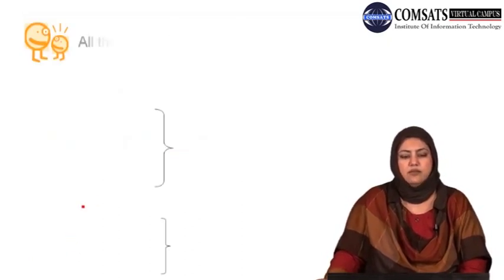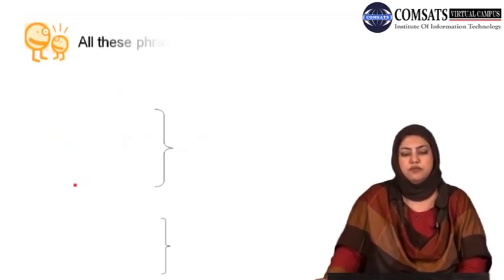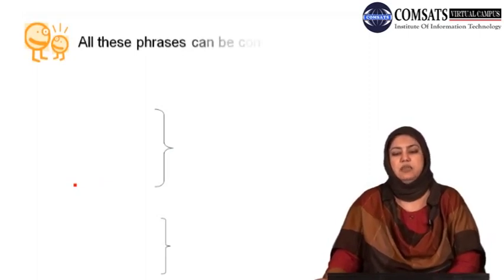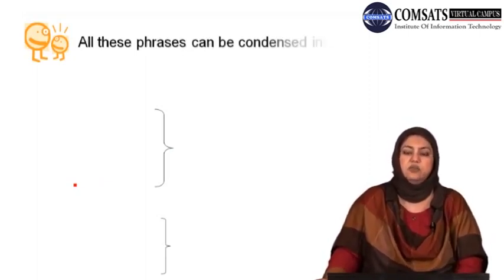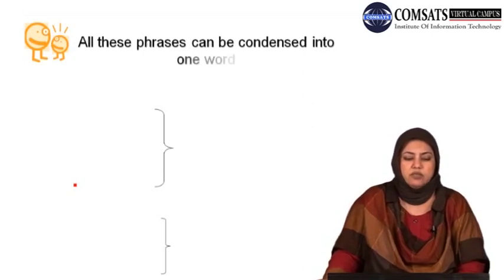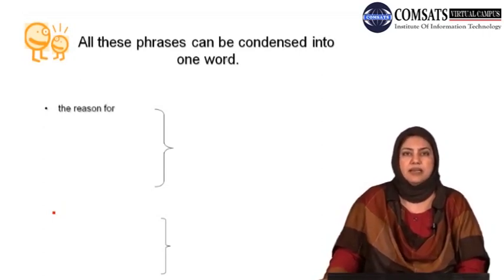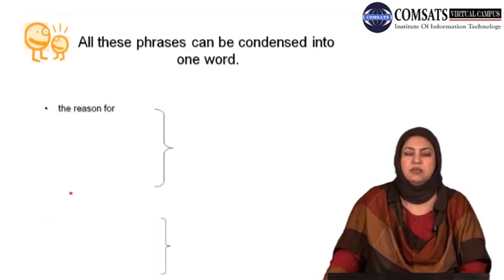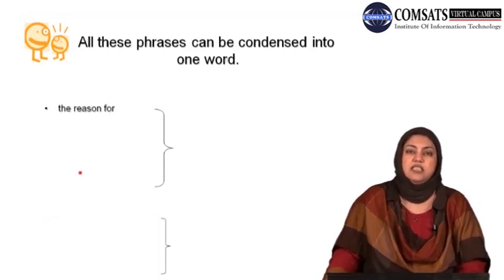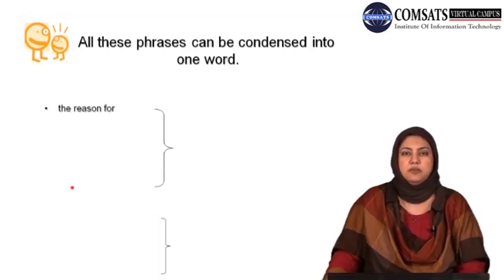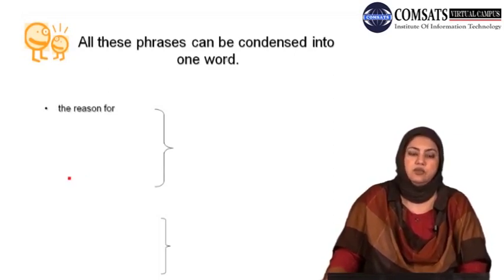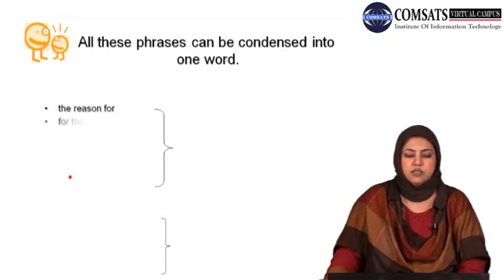Well, here I have all those phrases that can be condensed into one word. I would give you some examples here. Look at these examples. ये हम सब कॉमन उसमें यूज कर रहे होते हैं. Well, they are not incorrect, they are grammatically correct. You can use those, but you cannot use them all the time, especially if your target, if your aim is to achieve preciseness and precision in your writing, then you can avoid them by using single words for them.